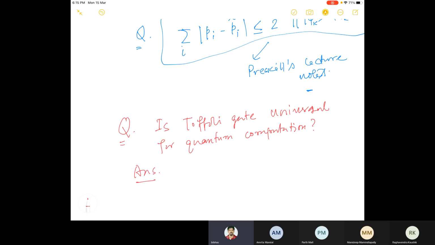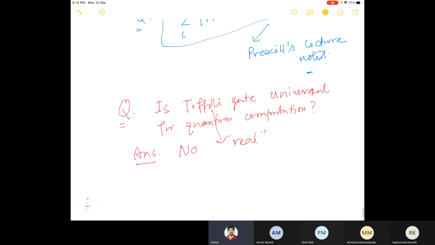Think about this, because if you look at the literature and look for an answer to this question, you'll maybe learn something new. That is why I'm leaving it. I'm not saying why, but I'm just giving you a hint that this is real. But this may not be sufficient. Real means this gate corresponds to a real unitary matrix, so basically an orthogonal matrix.